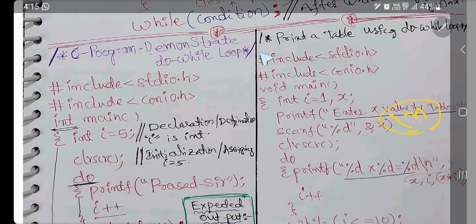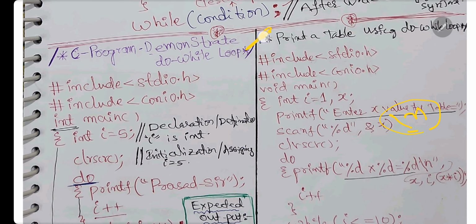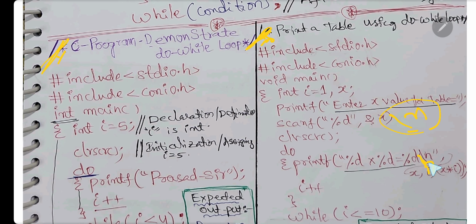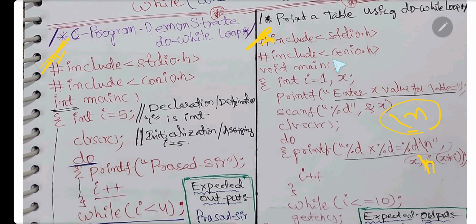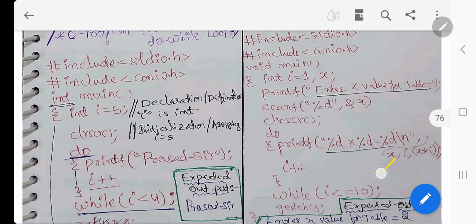For comments we need to use forward slash. Forward slash for comments, that's the difference. Backslash n means new line, that is mentioned there. And this x value will be printed, this I value printed here, and the multiplication will be printed here, same like before. I plus plus, into only.